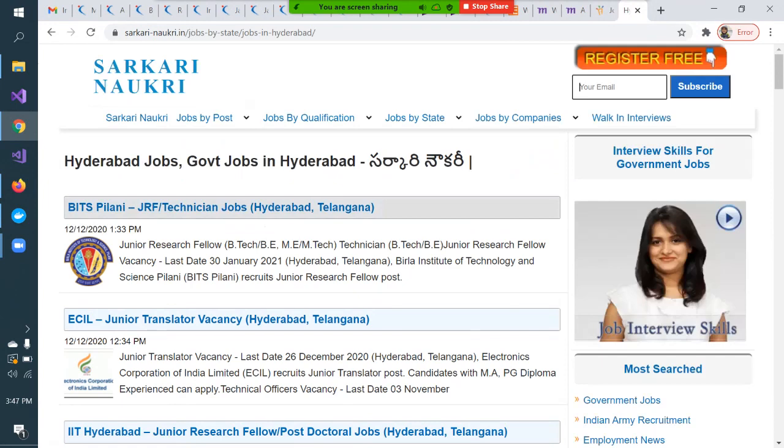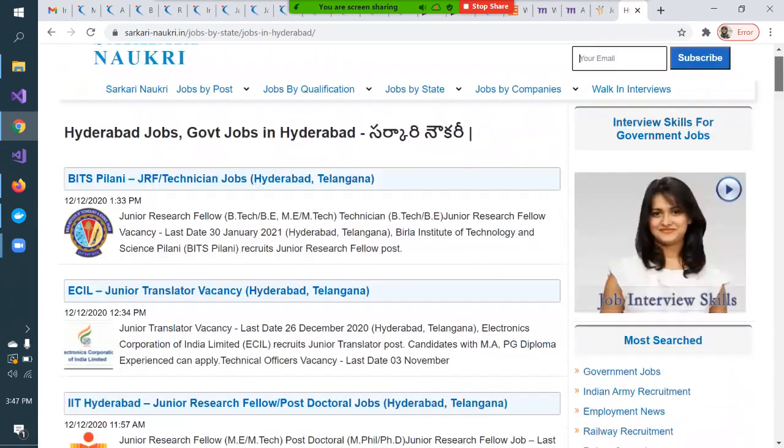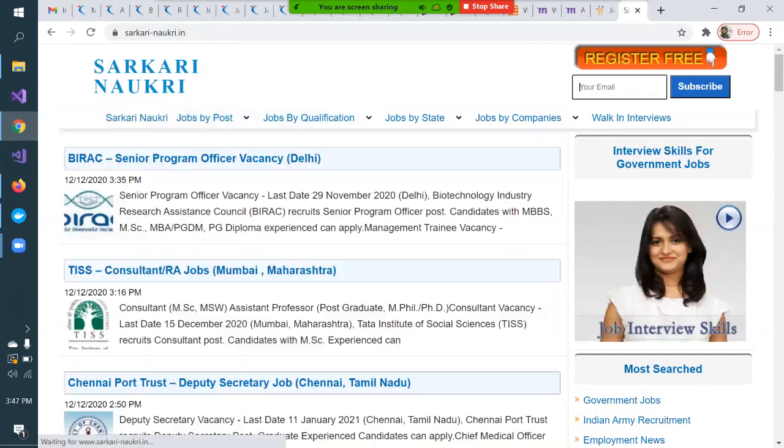So see, BITS Pilani GRF technician job. Every job, every location, government related job, you can search on this. This is also one very trusted website, and this website is from the government itself. So we can rely on the complete authenticity of this website.